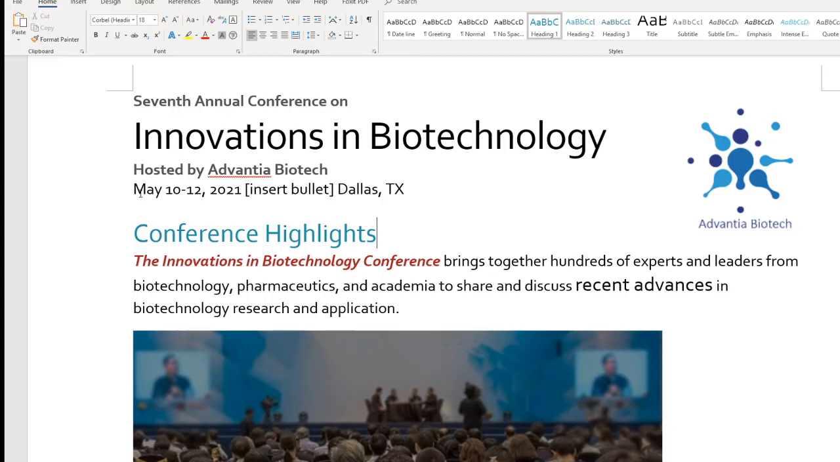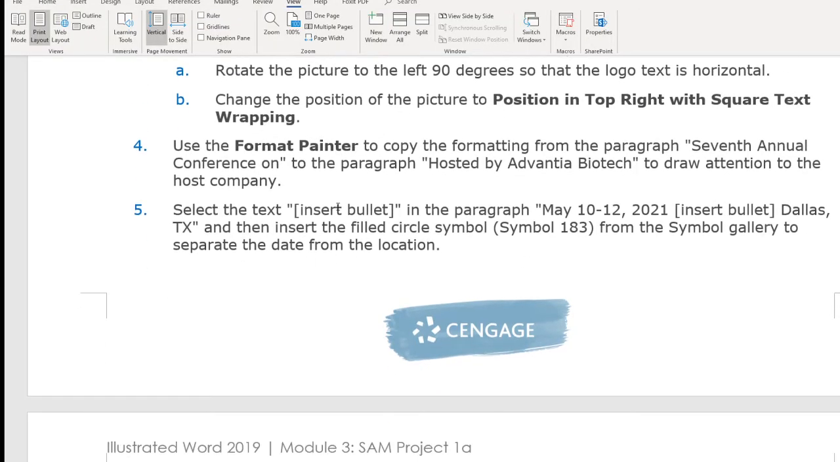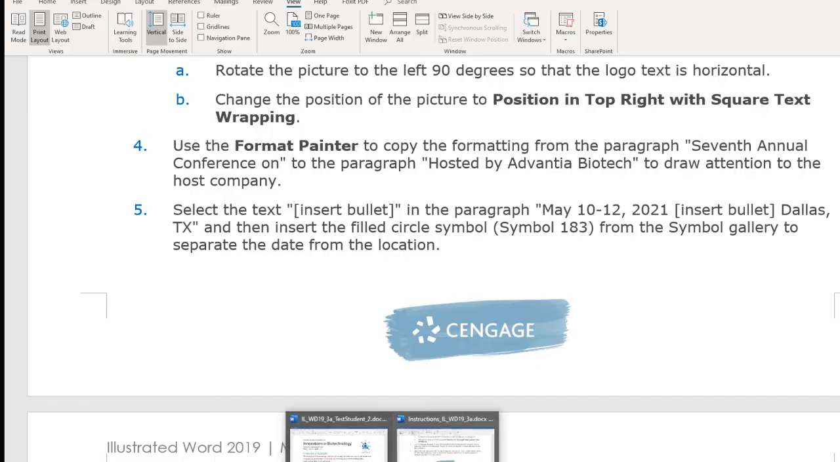So we notice the next line, May 10 to 12, and we insert a bullet here. So let's delete this one and see what we're going to do here. We're going to delete the bullet, and instead we're going to insert a circle symbol, 183rd. Okay, let's do it right now.